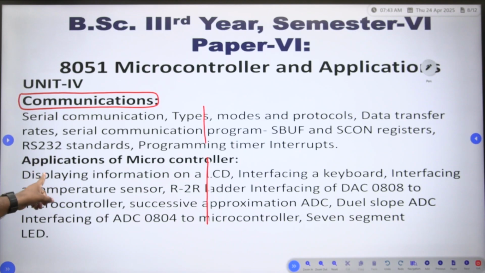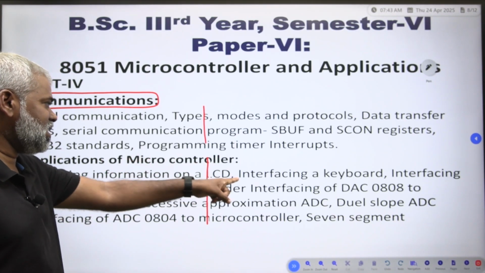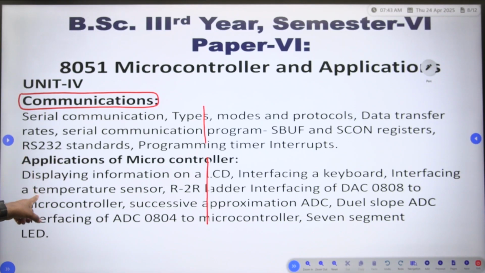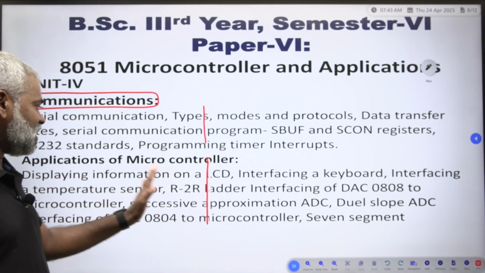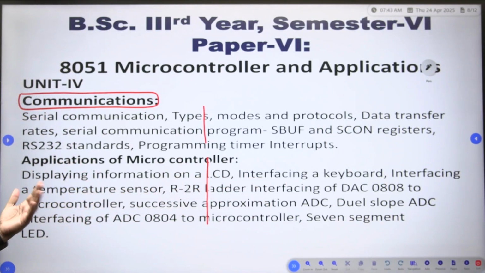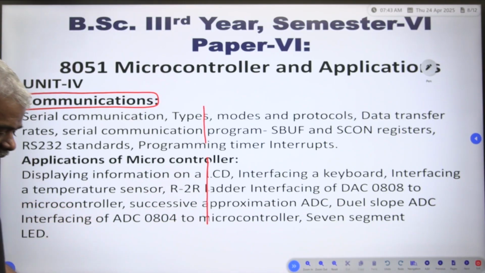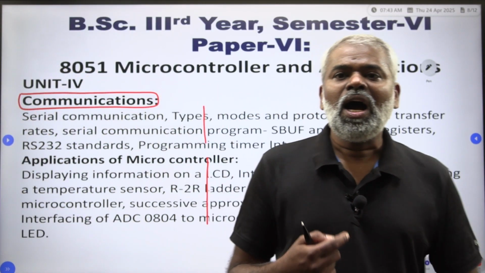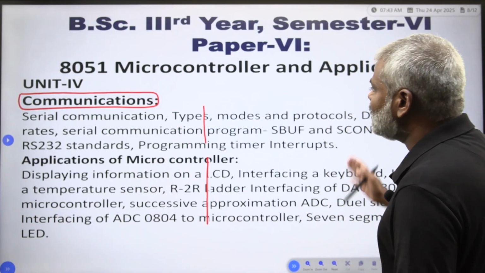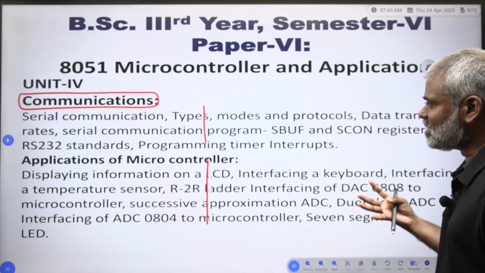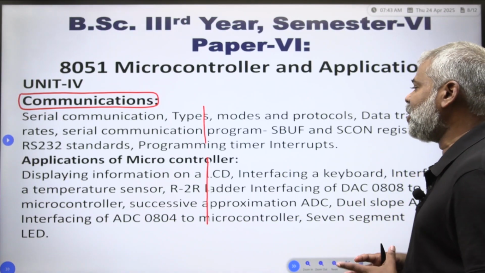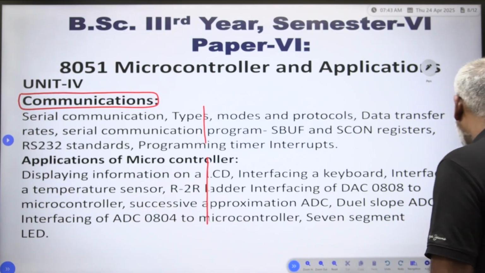Applications of the microcontroller: displaying information on LCD, interfacing a keyboard, interfacing a temperature sensor, and R2R ladder interfacing of DAC, 0808 to microcontroller, successive approximation ADC, dual slope ADC, analog to digital converter, that is interfacing of ADC 0804 to microcontroller, 7 segment LED. All these things are applications of a microcontroller. So, here two varieties of things are there in unit number 4. One is the communication, another one is the applications of the microcontroller.